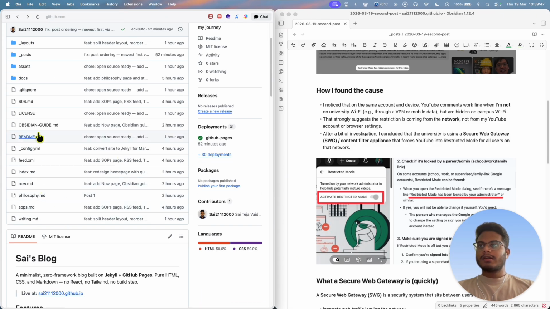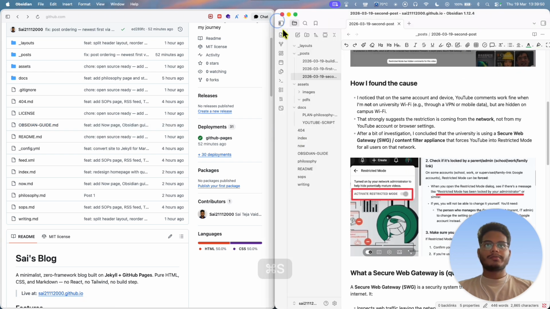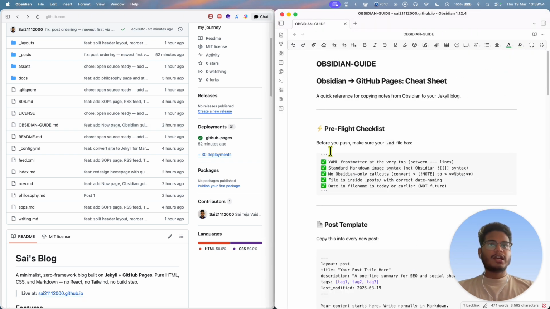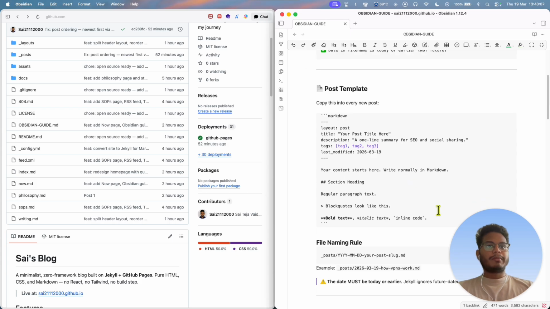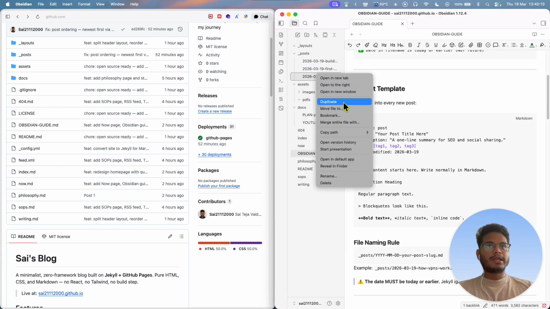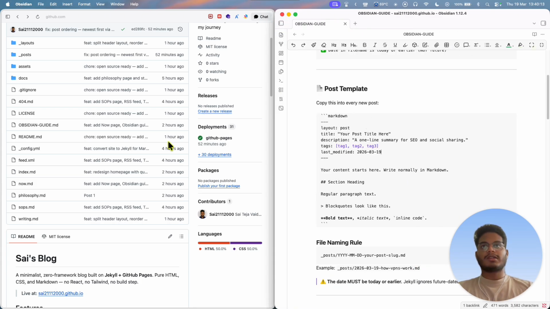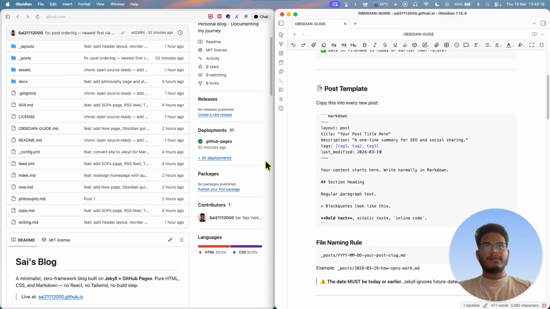this Obsidian guide, which I'm going to show here. The Obsidian guide shows exactly how the format needs to be done if we are not writing in HTML or CSS. And this is the post template, which I've shown you previously, how we need to structure it. You don't have to memorize this, just duplicate it or copy paste it each time, and the page will automatically redirect itself.